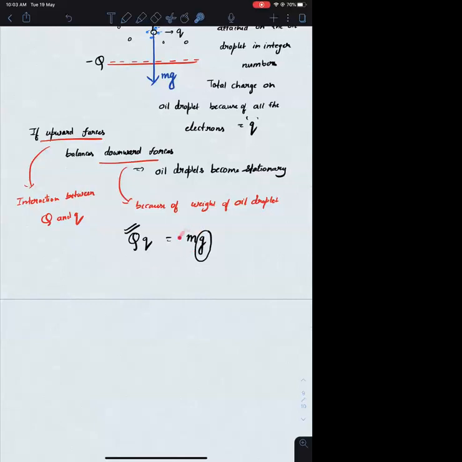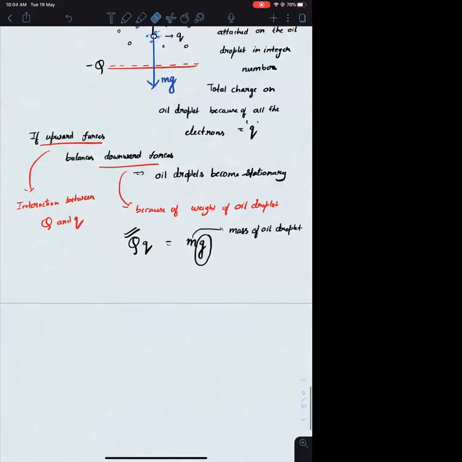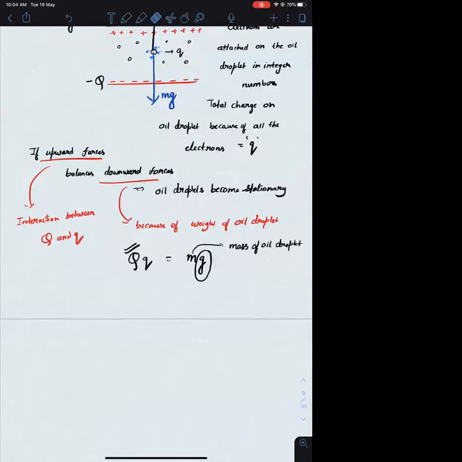Okay, what is m? Mass of the oil droplet. Is that a known quantity or an unknown quantity? Known quantity. Can you find the mass of the oil droplet? If so, tell me how.